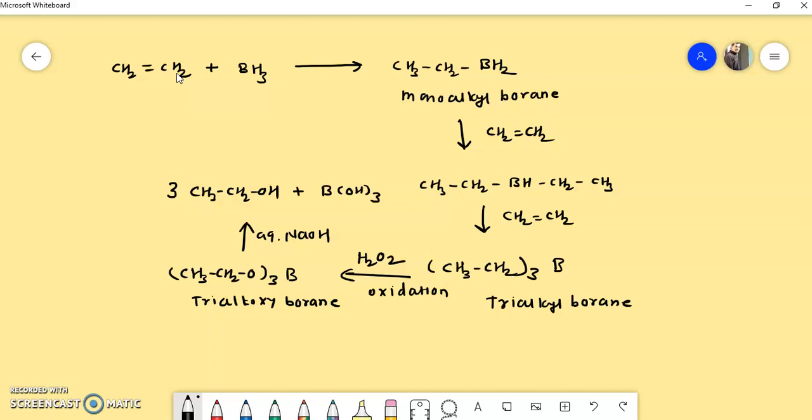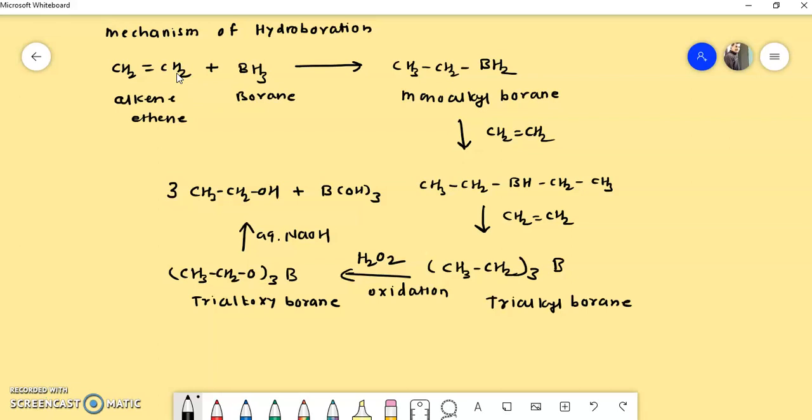So this is the mechanism of hydroboration. Once again I will explain. First of all you take the alkene, here ethene. It reacts with borane, forming monoalkyl borane in the first step.